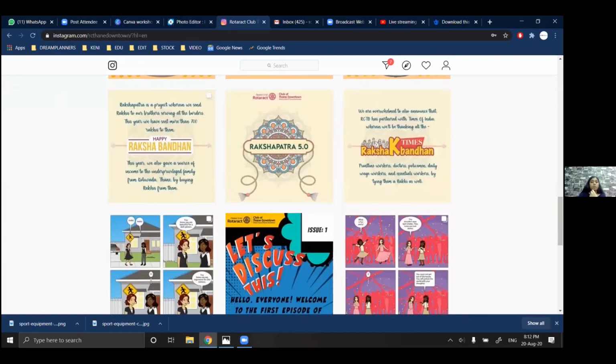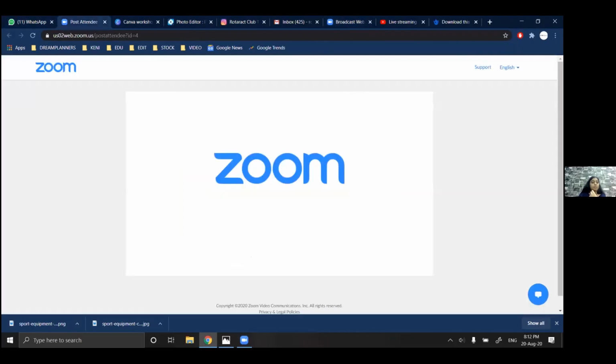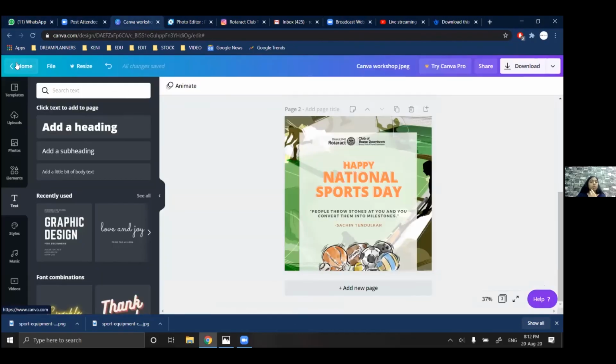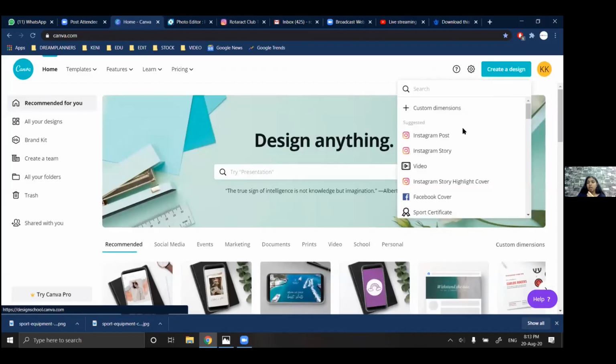So if you want to make this in Canva, I'll go to home and then to create a design. Now in Canva, they have fixed dimensions. If you hover over the Instagram post, they'll give you a fixed social media dimension. But for a grid, which is a 3 by 1 option, there is no fixed dimension or template. So you'll have to go for custom dimensions.